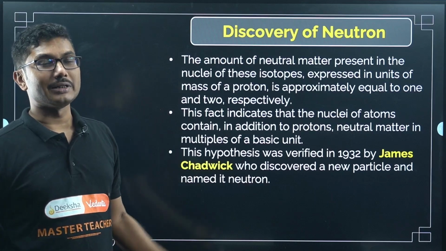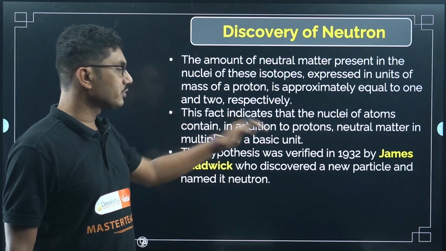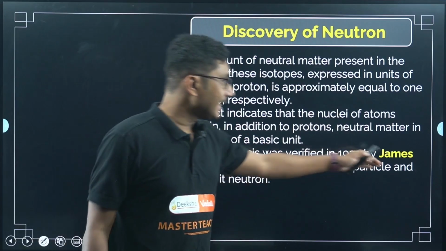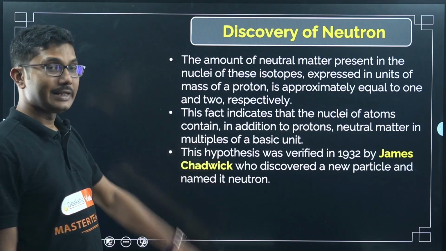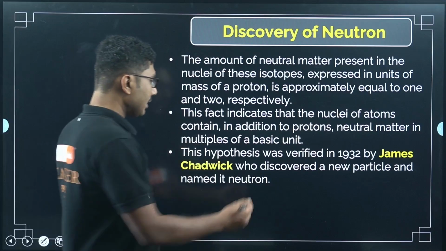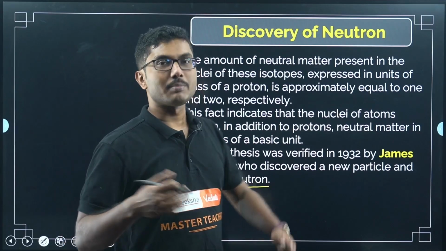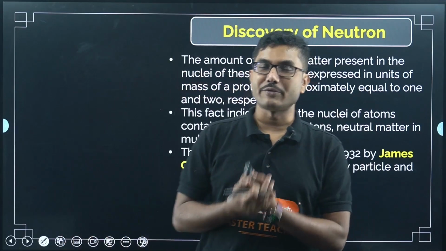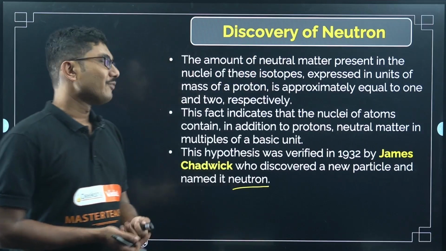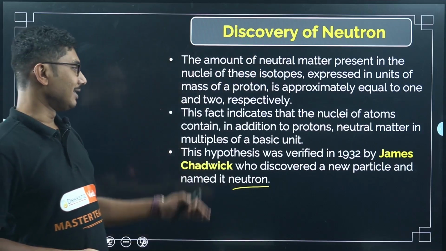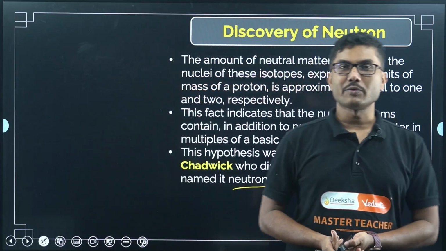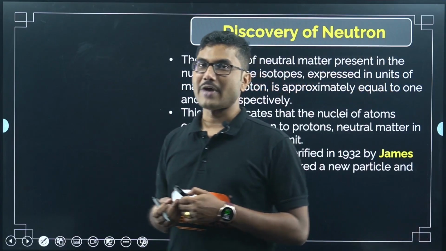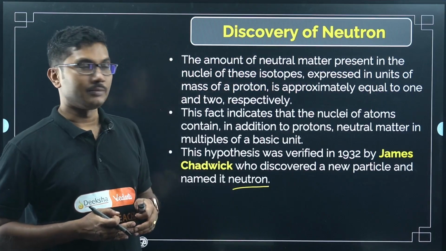If you remember the discovery of the electron, it was almost 40 years before. After 40 years, James Chadwick discovered a new particle, and he named it neutron. Why neutron? Neutron stands for neutral particle. In fact, James Chadwick won the Nobel Prize for discovering this neutral particle. It was very difficult to discover. Neutron was the last particle of the family to be discovered.